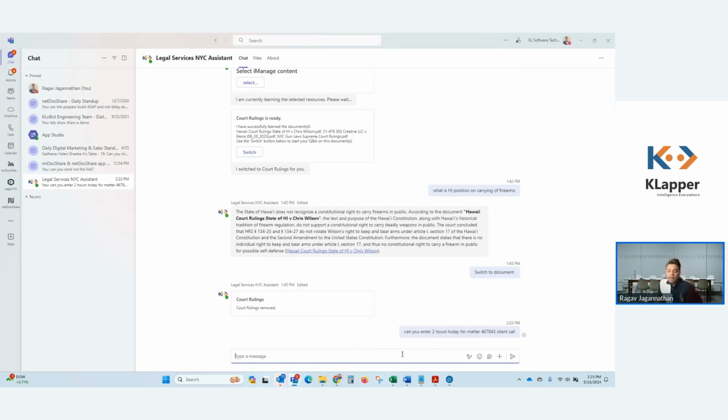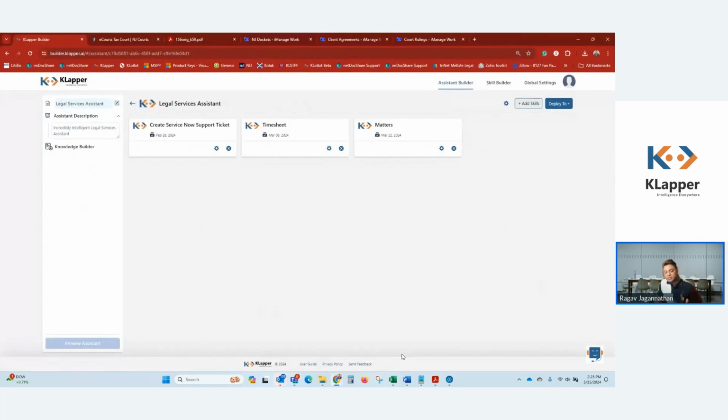So a couple of things happen, right? Because it's using natural language, KLapper will automatically understand, because it has the skill built inside it, which is a timesheet skill. KLapper will automatically understand that this has something to do with the timesheet skill, right? And it should come back and resolve itself and say, hey, it looks like you're trying to enter time. If so, let me know, right?